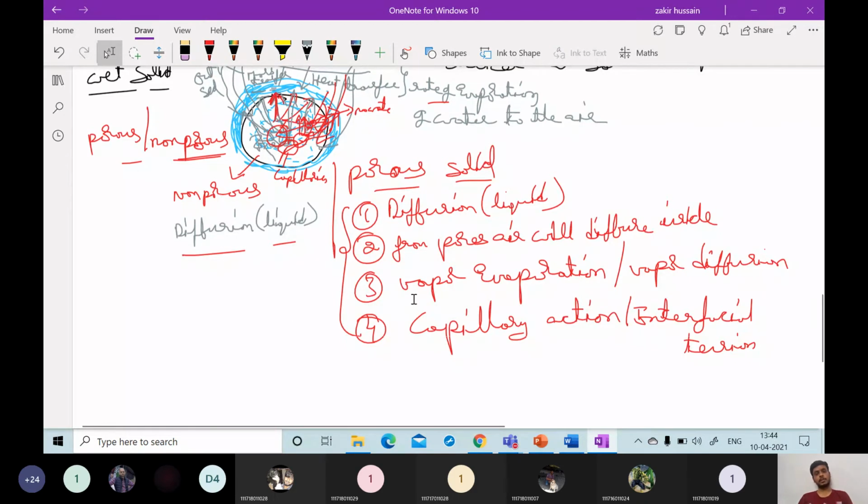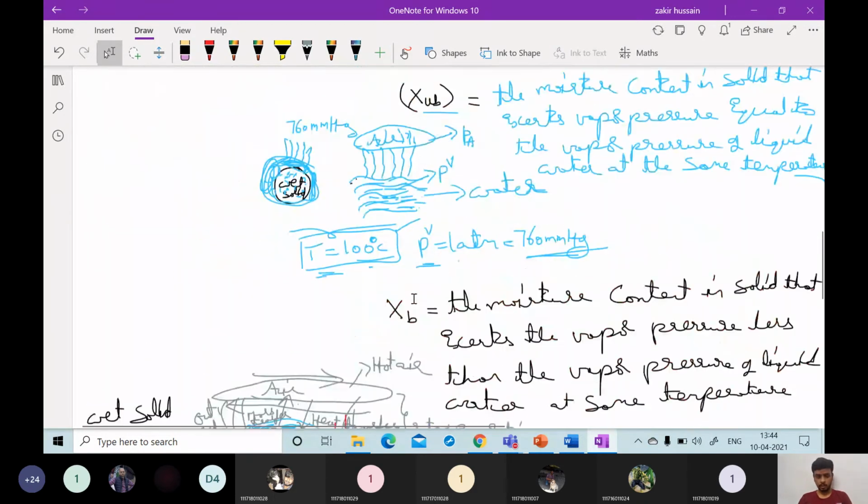So, regarding bound moisture, I hope you now understood what bound moisture is. Bound moisture is the moisture content present in excess of the unbound moisture, situated in deep interstices, deep inside the pores, the capillaries, or the structure of that particular solid.